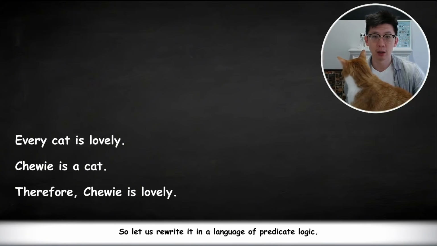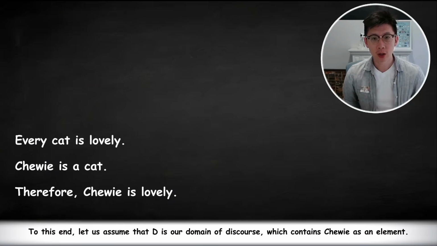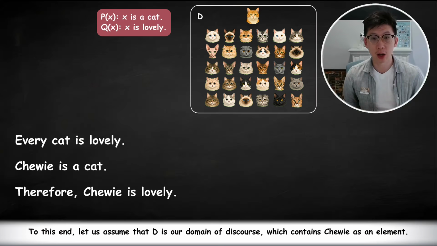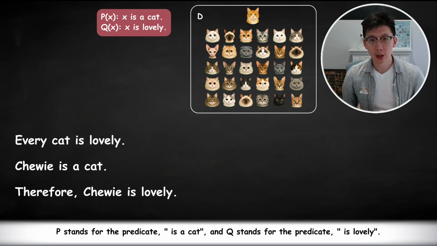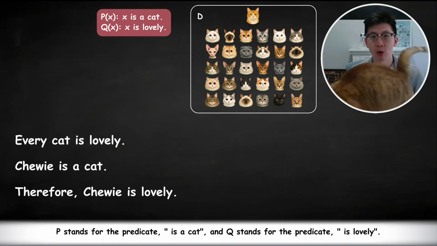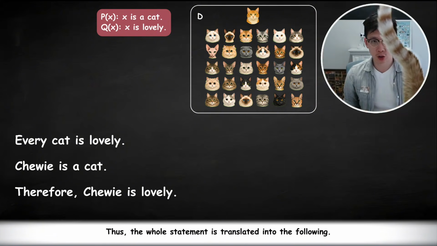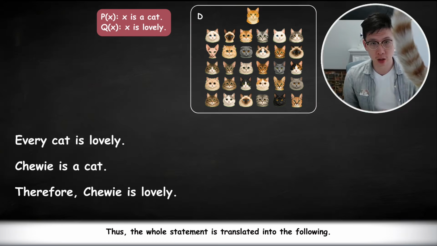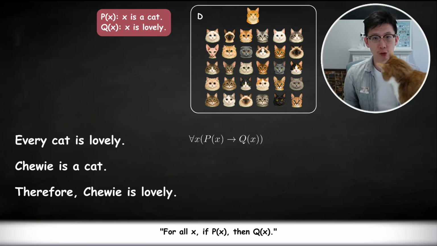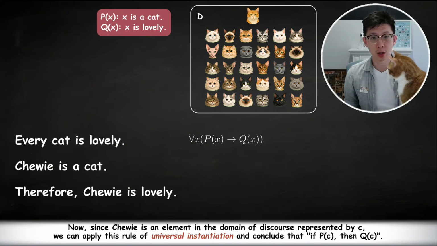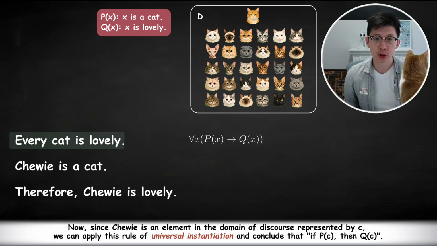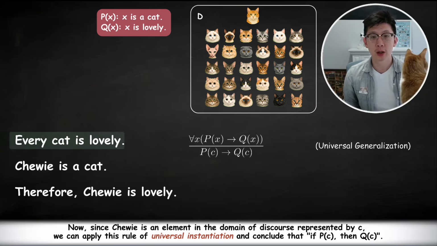So let us rewrite it in the language of predicate logic. To this end, let us assume that D is our domain of discourse, which contains tree as an element. P stands for the predicate "is a cat," and Q stands for the predicate "is lovely." Thus, the whole statement is translated into the following. For all x, if P(x), then Q(x). Now, since tree is an element in the domain of discourse represented by c, we can apply the rule of universal instantiation and conclude that if P(c), then Q(c).